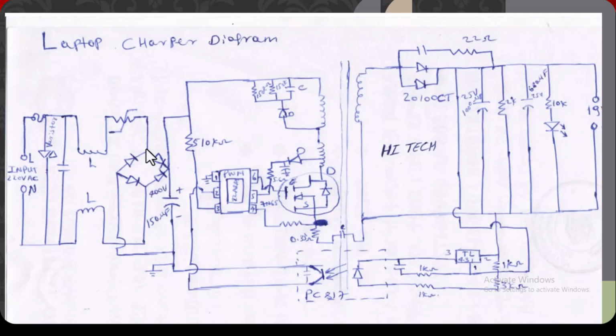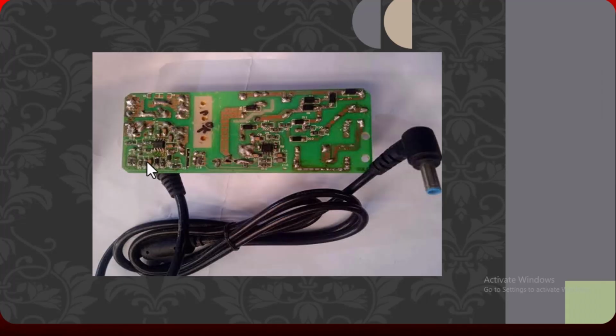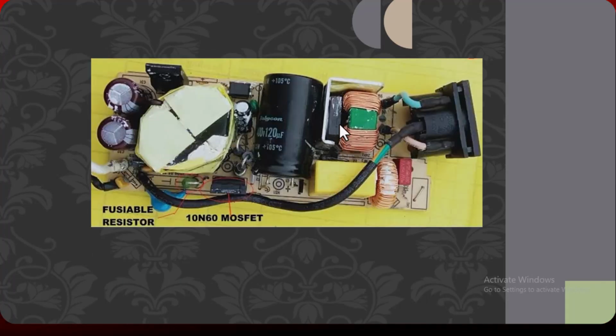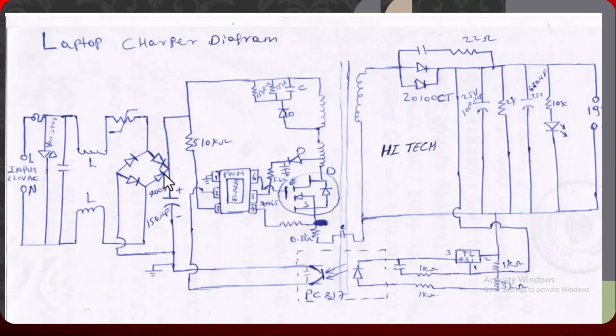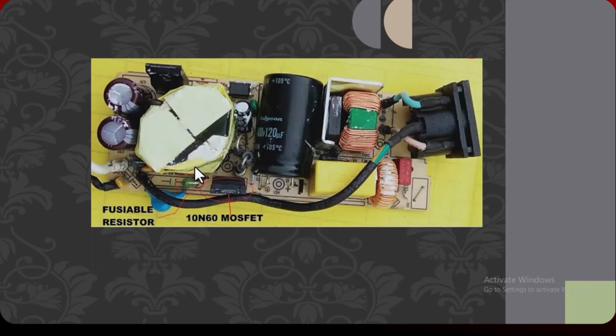These 4 diodes are the rectifier. This is used to convert AC to DC. As you can see here, this is the rectifier. The internal part of this rectifier has 4 diodes. After this is the electrolytic capacitor. As you can see here, this one is the electrolytic capacitor.